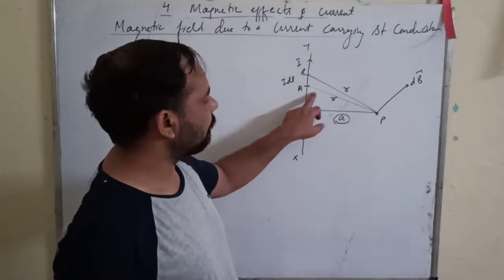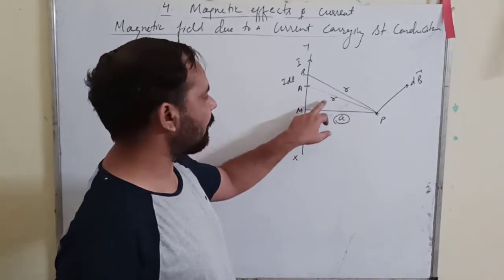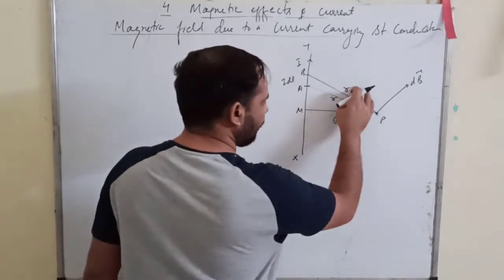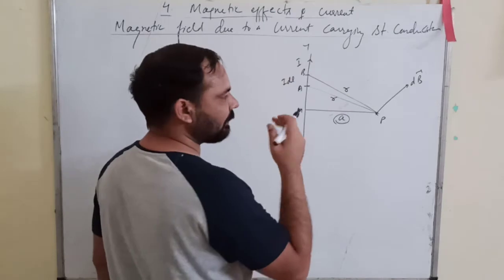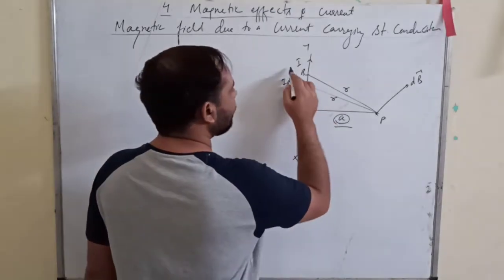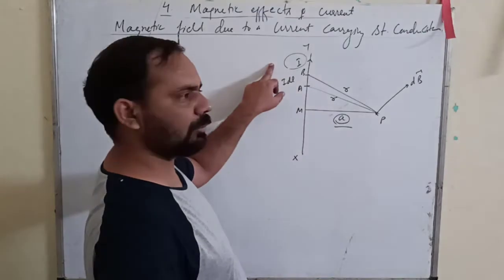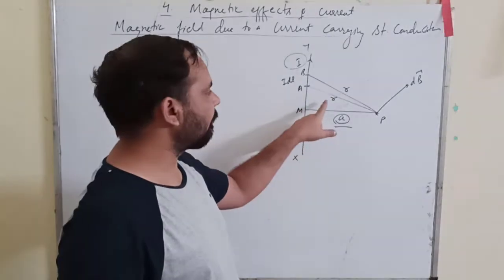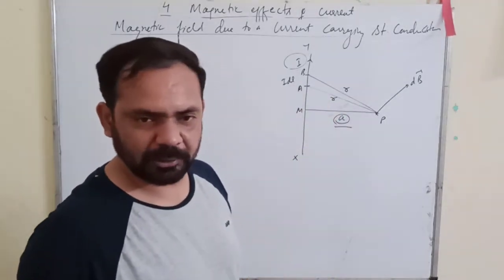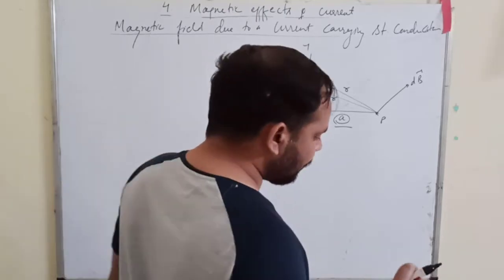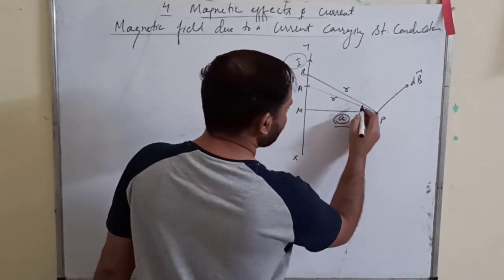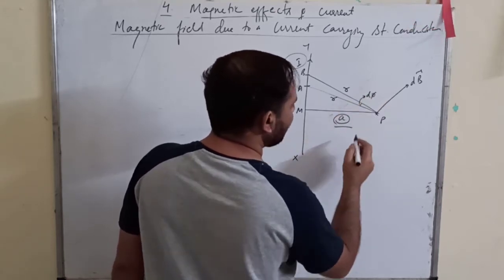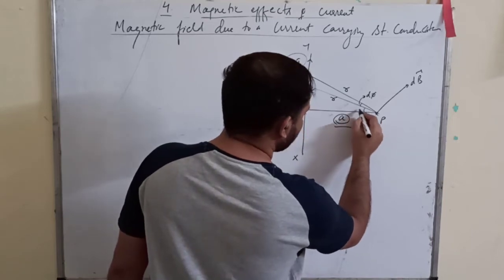So suppose the point P is at a distance of r from A. Once again, my final formula should not have this r, because we are considering it from our side. What is given to us is only the encircled values, I and A. So our formula must have I and A. Whatever we are doing here, we must remove all those other terms from the final formula. Let us suppose that this angle is d phi. Suppose here your angle is phi.